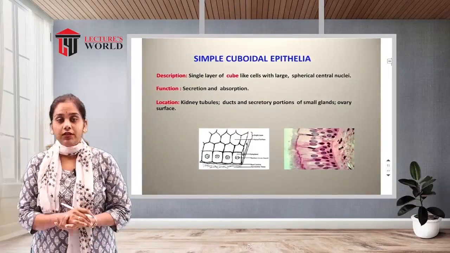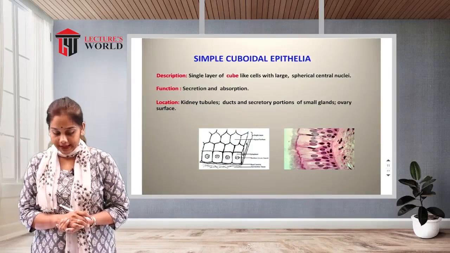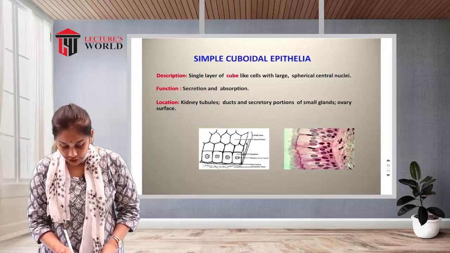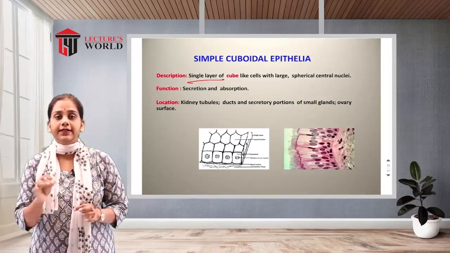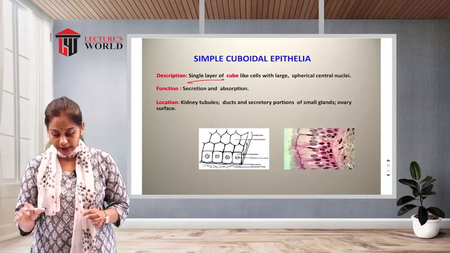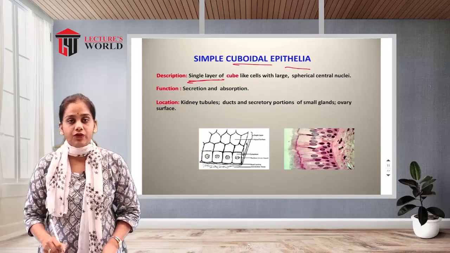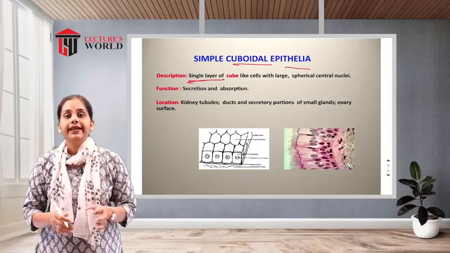Now the second classification is the simple cuboidal epithelium. First we will see the introduction. What is the meaning of simple? Only a single line. A single layer of cuboidal epithelium means cube-like shape.